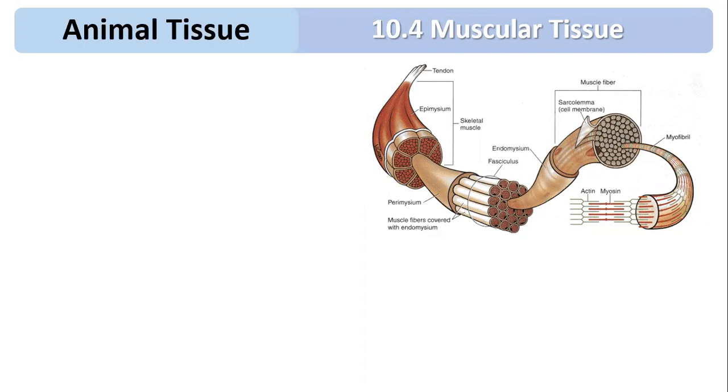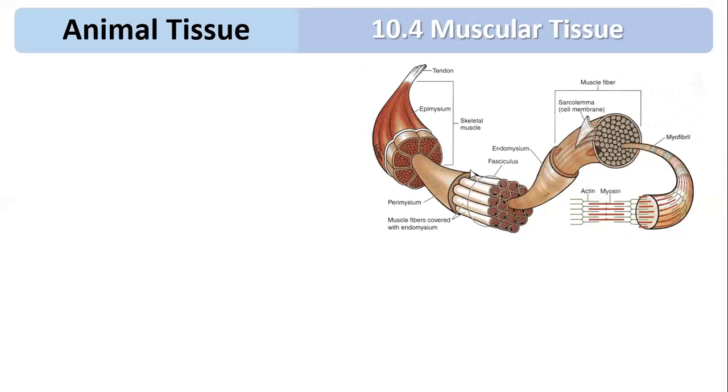First we will look at the properties of muscular tissue. The first property: the cells are elongated and they are called muscle fibers. If you see in the diagram, the cells look elongated. You can see they are called muscle fibers.